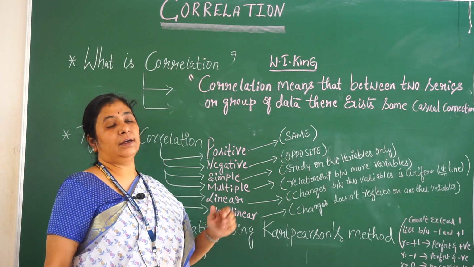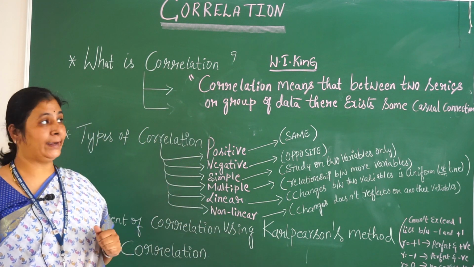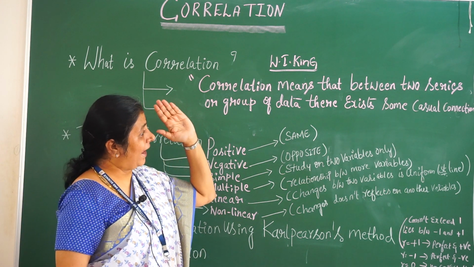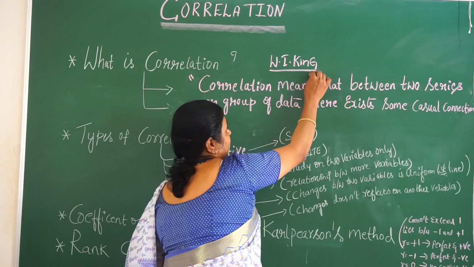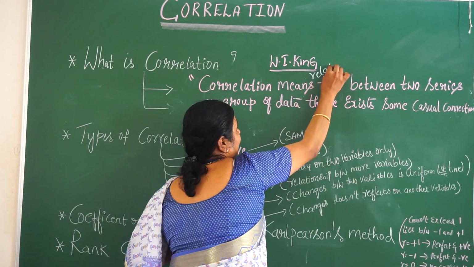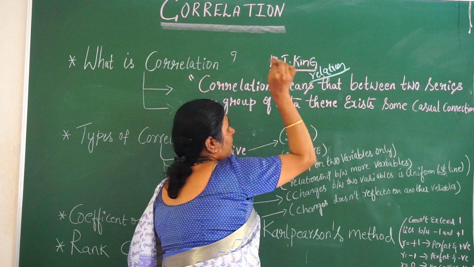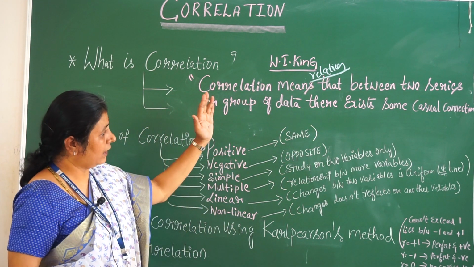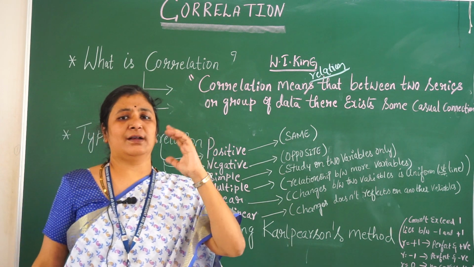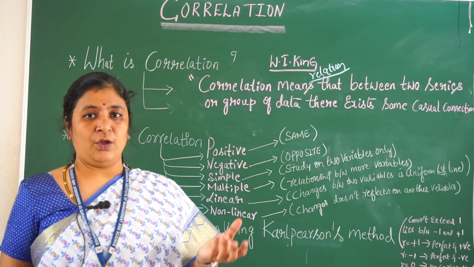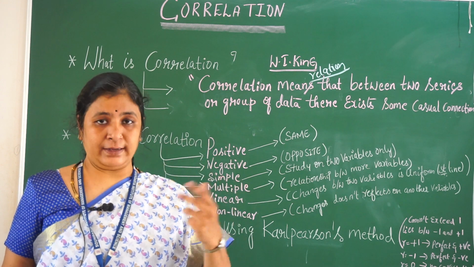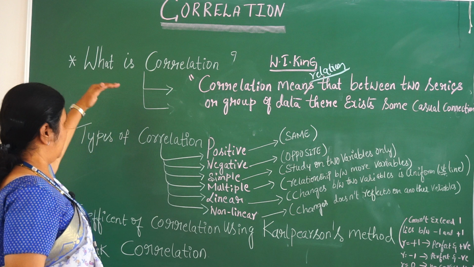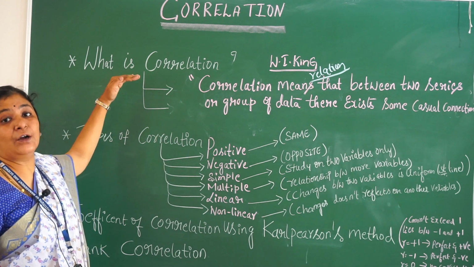Hence, by W.I. King, correlation can be defined as the relation that exists between two series or groups of data which have some similar connection, wherein one can be related to or identified by the other. Hence, this is all about what a correlation is.